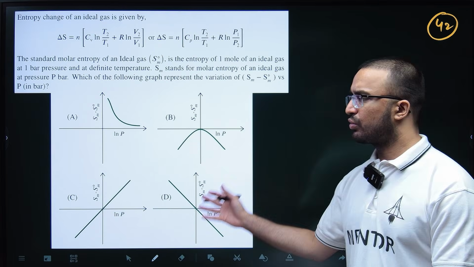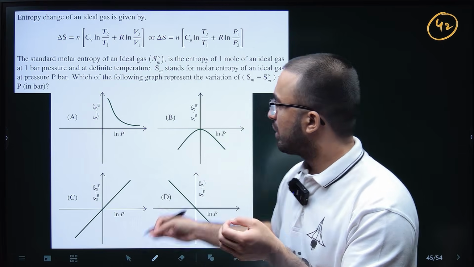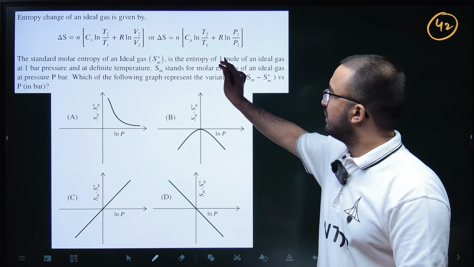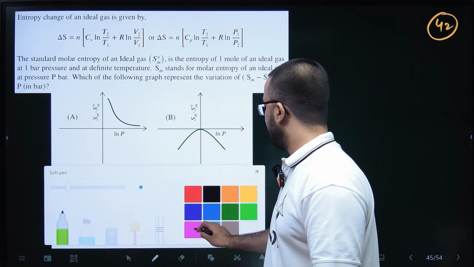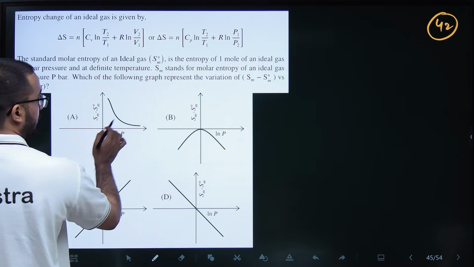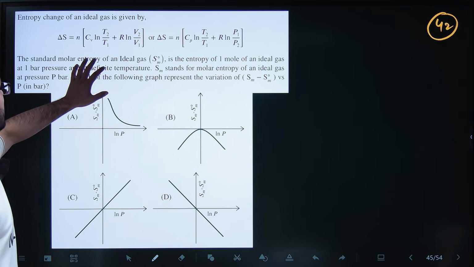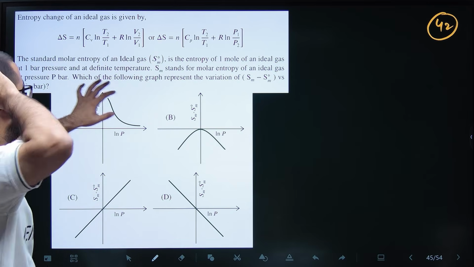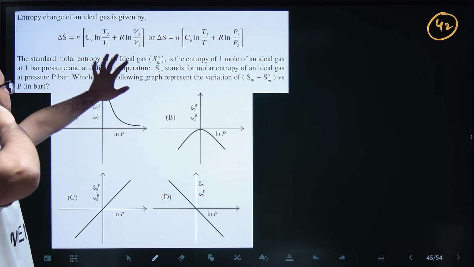Let's move to the next question. I also put this question in your IIT mega mock of the crash course, if you remember. So basically, the delta S equation is given, and in this question we have to find Sm minus Sm naught. Sm is your entropy at any concentration, and your Sm naught is the molar entropy at standard conditions.